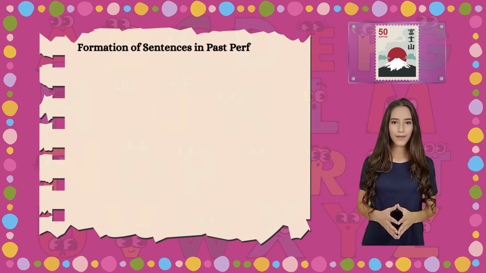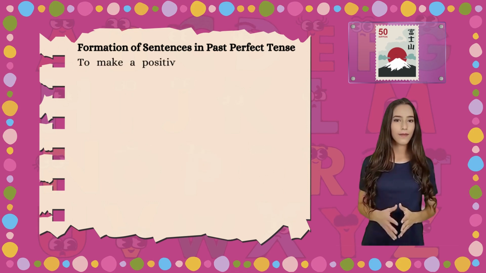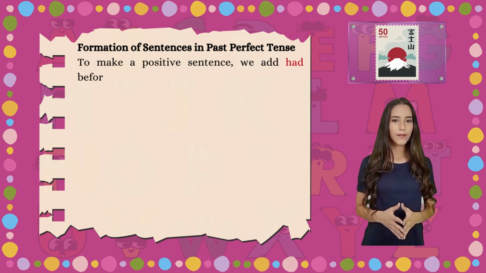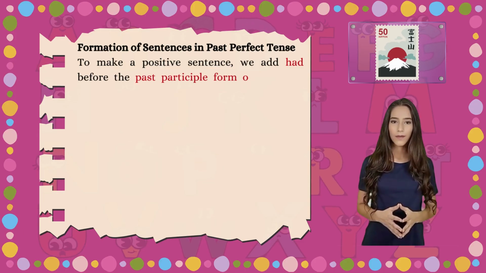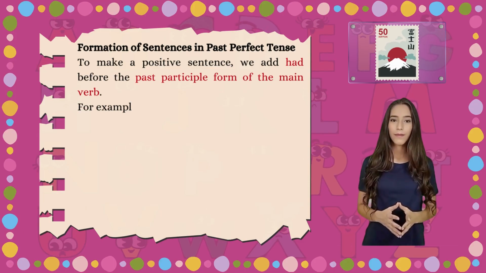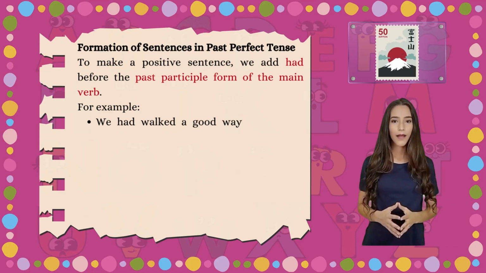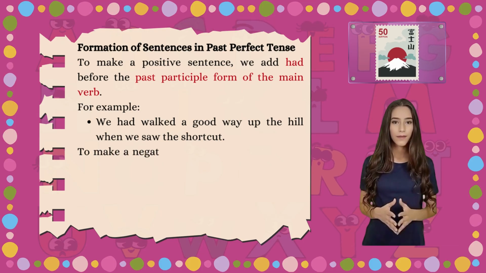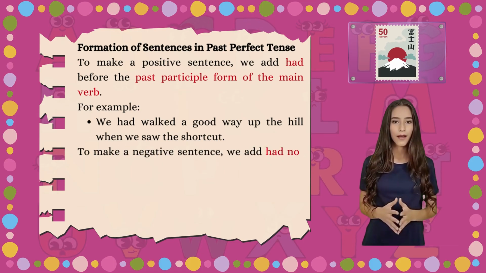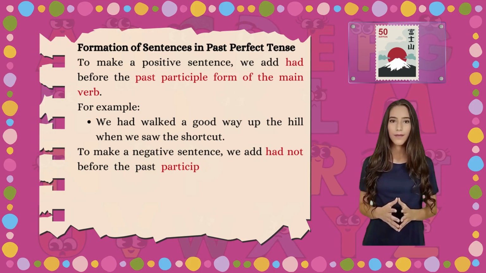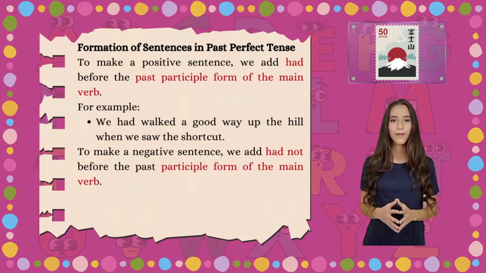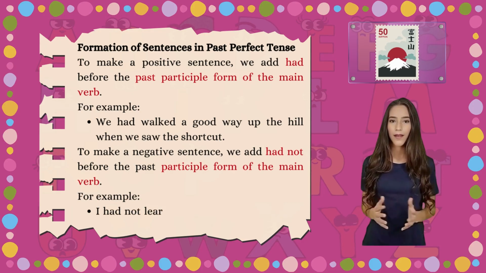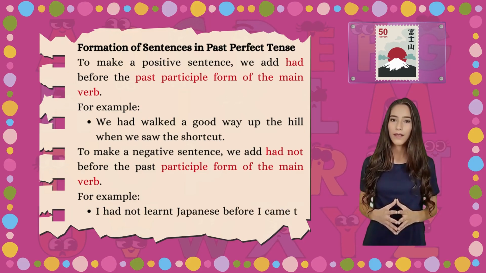Formation of sentences in past perfect tense. To make a positive sentence, we add had before the past participle form of the main verb. For example, we had walked a good way up the hill when we saw the shortcut. To make a negative sentence, we add had not before the past participle form of the main verb. For example, I had not learned Japanese before I came to Tokyo.